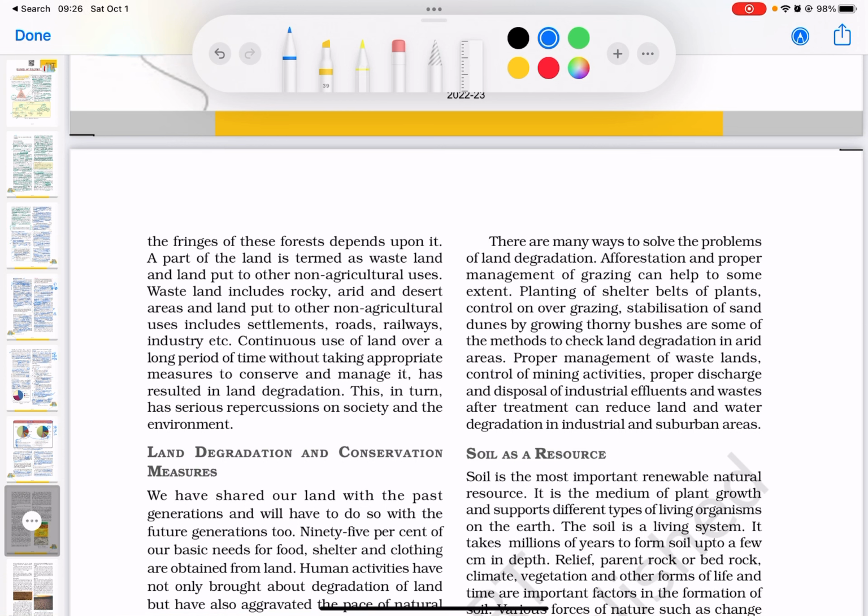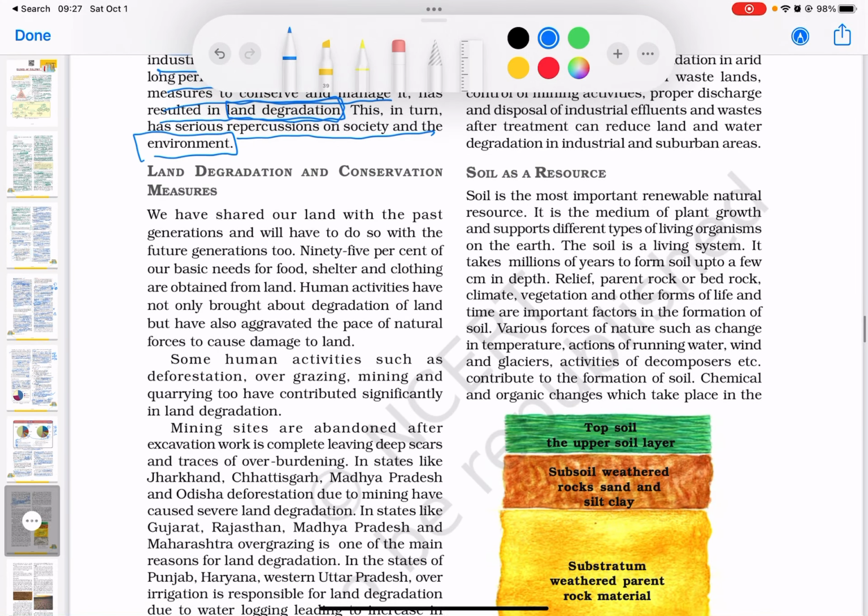A part of the land is termed as wasteland and land put to other non-agricultural uses. Wasteland includes rocky, arid, and desert areas, and land put to other non-agricultural uses includes settlements, roads, railways, industries, and so on. Continuous use of land over a long period of time without taking appropriate measures to conserve and manage it has resulted in land degradation. So, this is a concept, land degrades. Now, this degradation has serious repercussions on society and the environment. So now let us explore this concept of land degradation and what are some of the conservation measures that can be put in.